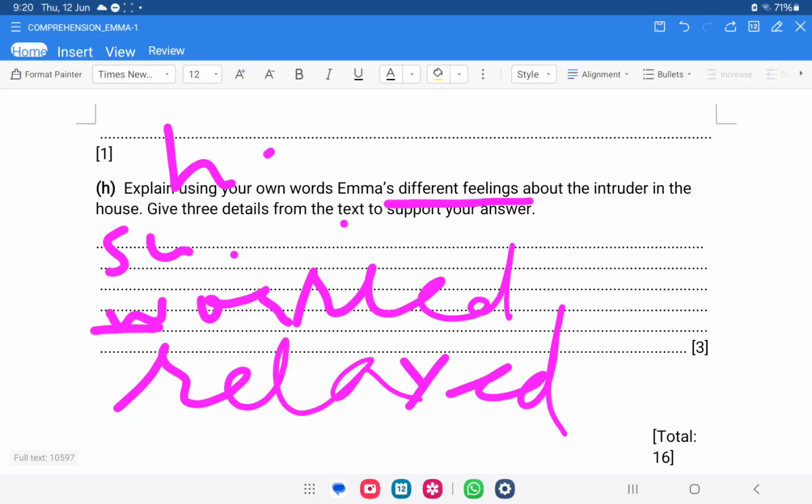If at one place you are writing that she is suspicious, and in the second place you are writing she is doubtful or skeptic, that won't work here. These must be three different feelings. Or if in one place you are writing she is happy, and in another place you are writing she was delighted, you are not going to get marks for this. These must be three different feelings.